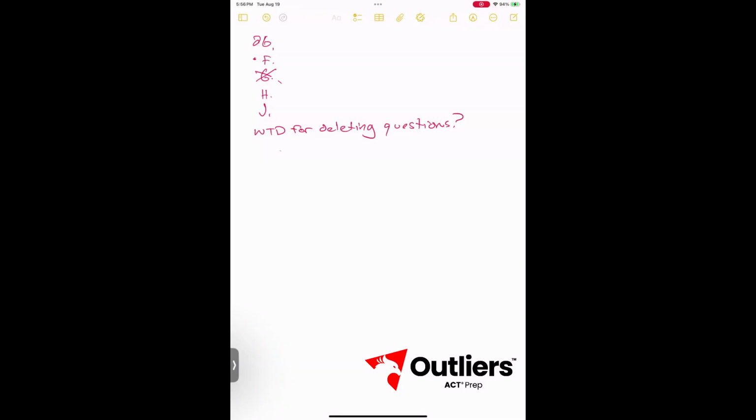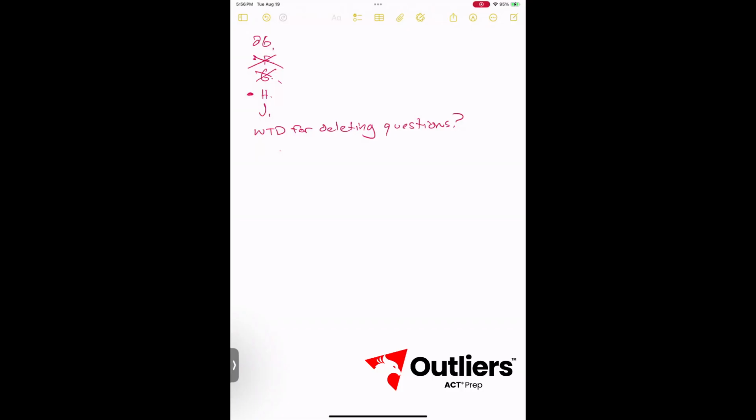Answer H, without sheet music or traditional concert attire, suggests that the woman's performance was spontaneous and informal. So this is almost certainly going to be our right answer. If she didn't have sheet music and she didn't have traditional concert attire, that would indicate that this could be just a spontaneous burst of piano playing. So that's probably going to be our answer. And we can go ahead now and for sure eliminate answer F because it is nowhere near as demonstrative of what is contained in the deleted portion as H.